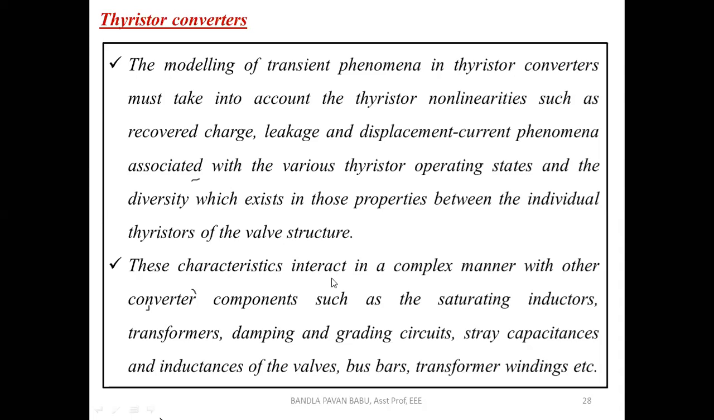Next, these characteristics interact in a complex manner with other converter components such as saturating inductors, transformers, damping and grading circuits, stray capacitances, and inductance of the valves, bus bars, transformer windings, etc. Because of this, it is going to interact with the other components. What are those? These are the inductors, transformers, the filter circuits, the grading circuits, and stray capacitors.